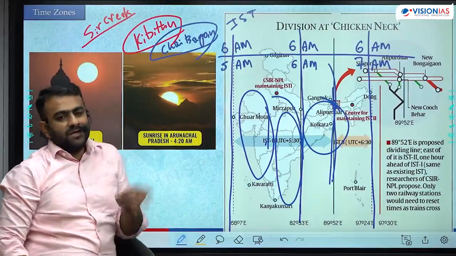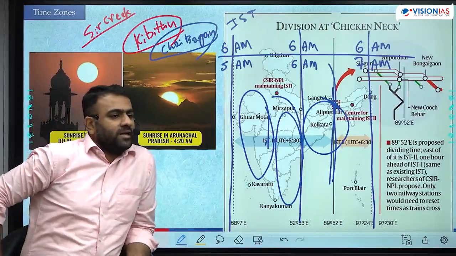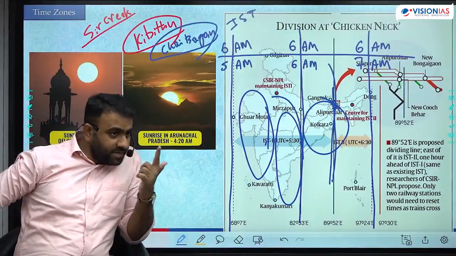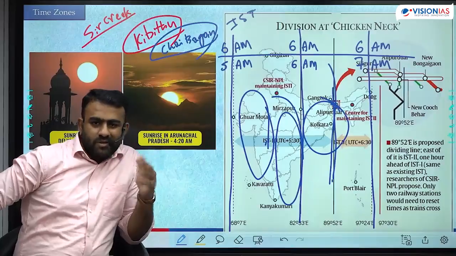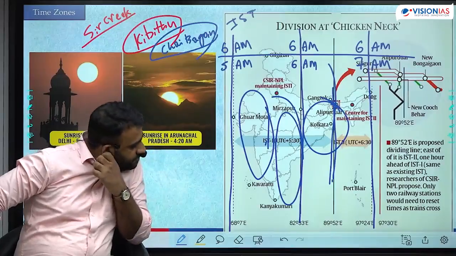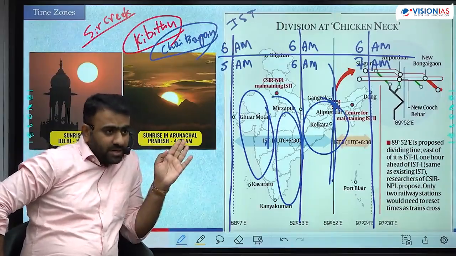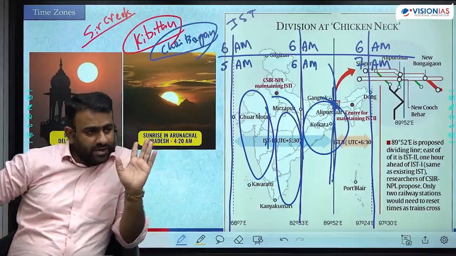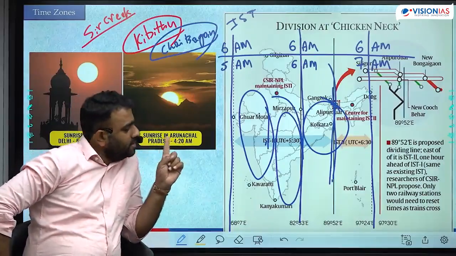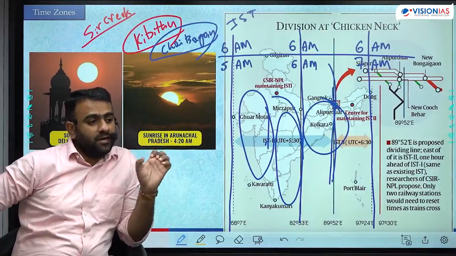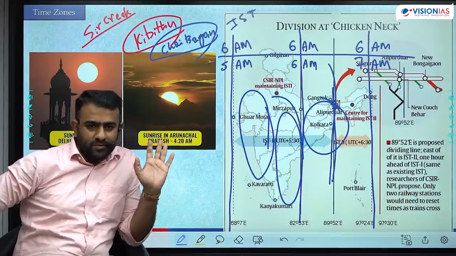Because these people live inside the tea garden only, they rarely come out, उनके लिए ज़्यादा कुछ इशू नहीं है. Okay, they have set their own local time. This is not official, remember. This is unofficial. They follow it locally. That is still continued. Rest everything is abandoned. We have only Indian Standard Time, IST. So this argument doesn't hold true that India के लिए नया हो जाएगा, लोगों के लिए मुश्किल होगा. We had followed this earlier also.